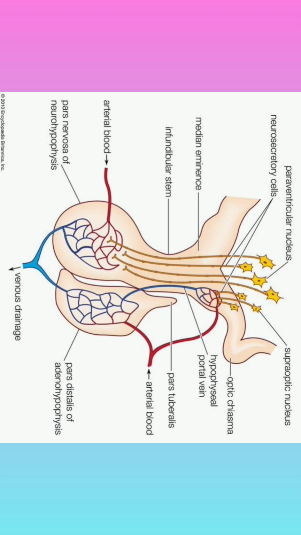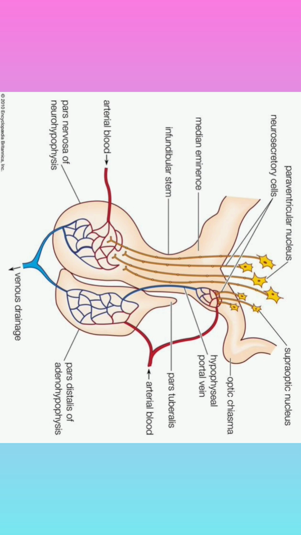The endocrine portion of the hypothalamus has neurosecretory cells, and these neurosecretory cells secrete hormones. Certain neurosecretory cells are shorter in size and some are longer. Those which are longer have their axonal ends present in the pituitary. The collection of cytons, known as nuclei, present in the hypothalamus, secrete the hormones, which travel through the axon and get stored in the posterior pituitary. Means the hormones secreted in the hypothalamus get stored in the posterior pituitary.